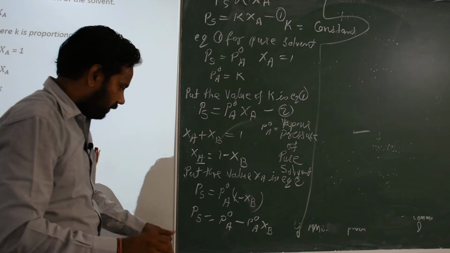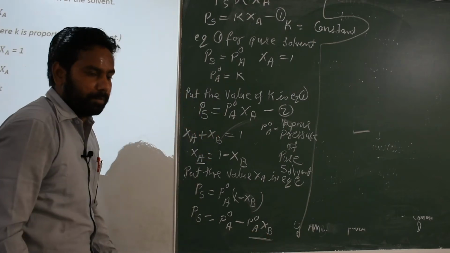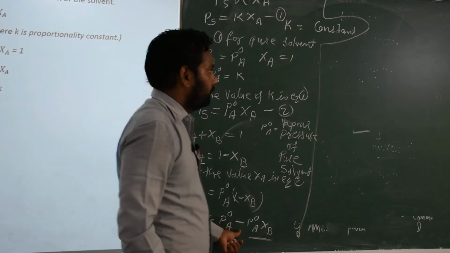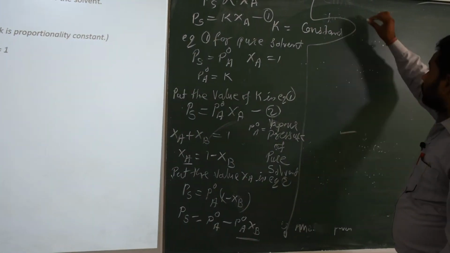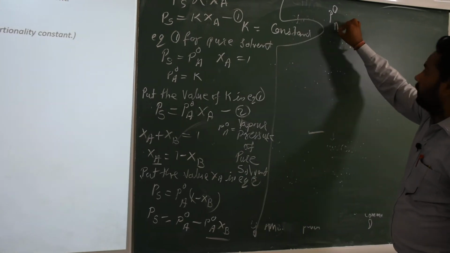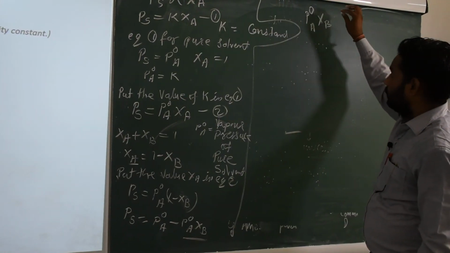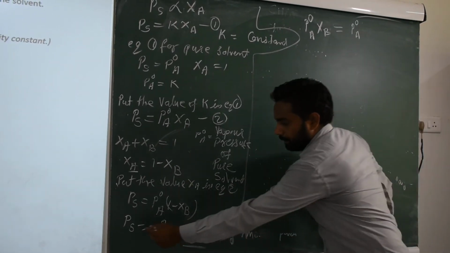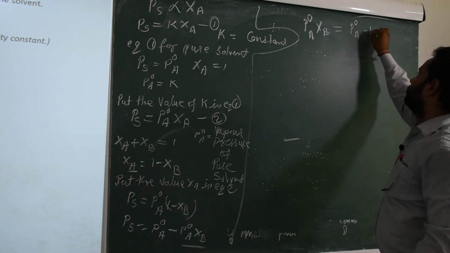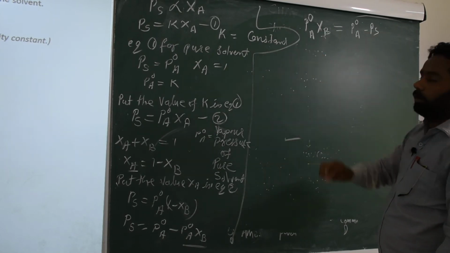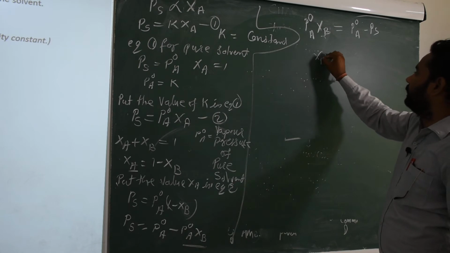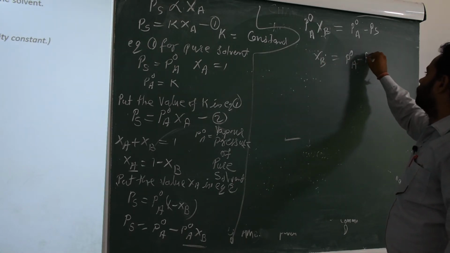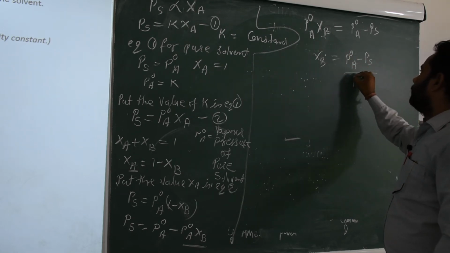Any doubt? Then we want the value of XB. So we move terms from LHS to RHS with the positive sign: P0A XB is equal to P0A minus PS. We want the value of XB, so XB is equal to (P0A minus PS) upon P0A.